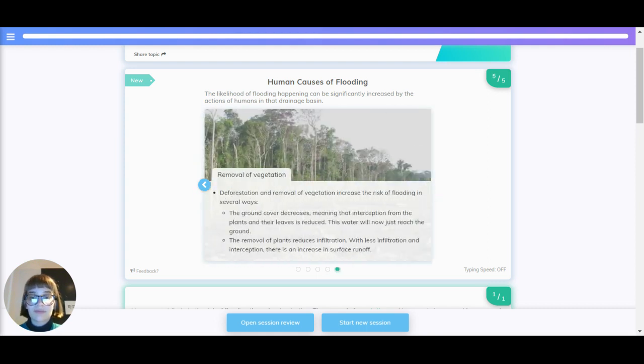Removal of vegetation. Deforestation and removal of vegetation increase the risk of flooding in several ways. The ground cover decreases, meaning that interception from the plants and the leaves is reduced. The water will now just reach the ground. The removal of plants reduces infiltration. With less infiltration and interception, there is an increase in surface runoff.